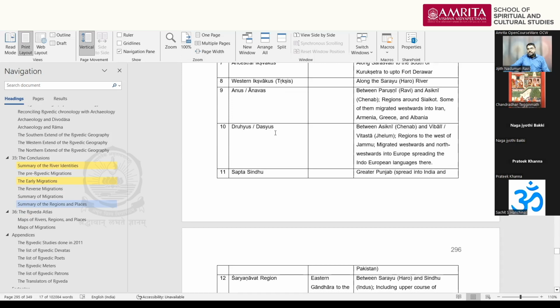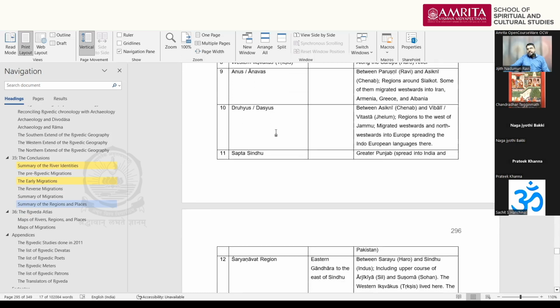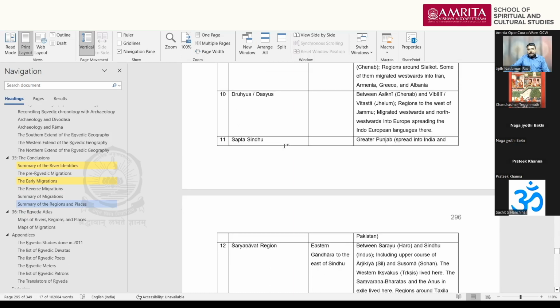Then Drifus and Dasyus, as per Talageri, are the ancestors of the European language speakers like Germanic, Celtic, like those European languages. So those languages migrated from the Drifus, their language. Because Talageri is very cautious about saying that people migrated.